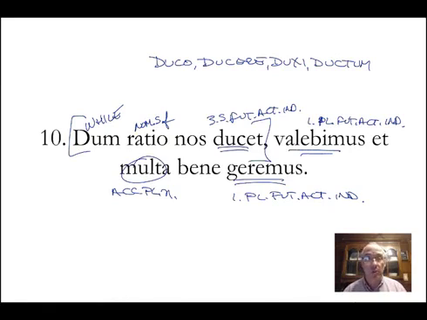Yes, but I mean it for the future. What? So that's why I translated it in the present tense, because that's just what we do in English. The Romans would not do that. The Romans say, while reason in the future leads us, so long as reason will lead us. That just sounds like bad English. But that's how the Romans do it, and that's not how we do. So while reason leads us, we will be strong, and we will carry out many things well.